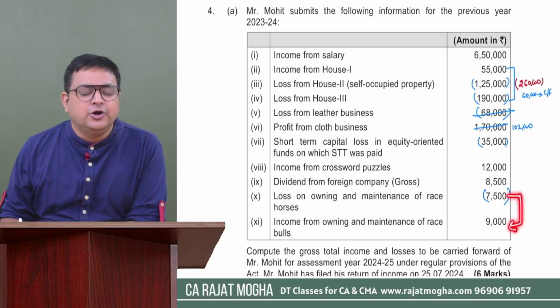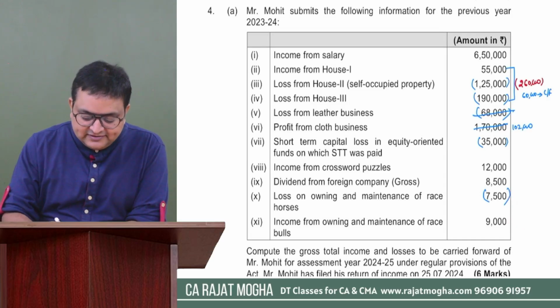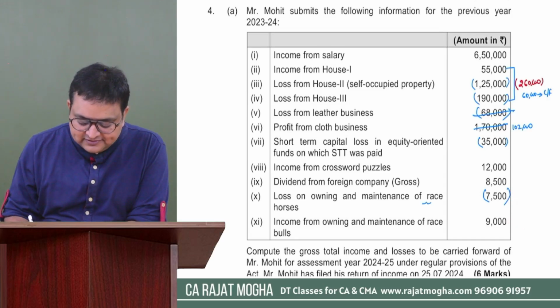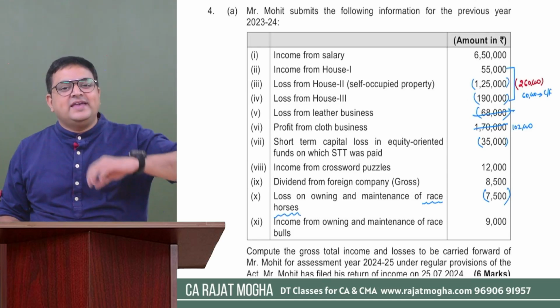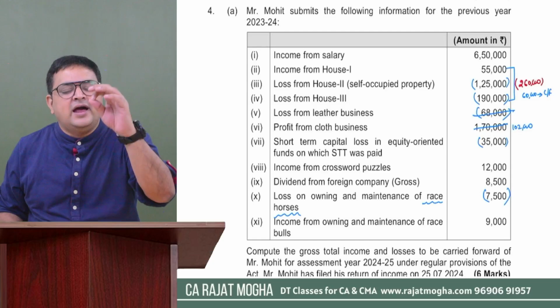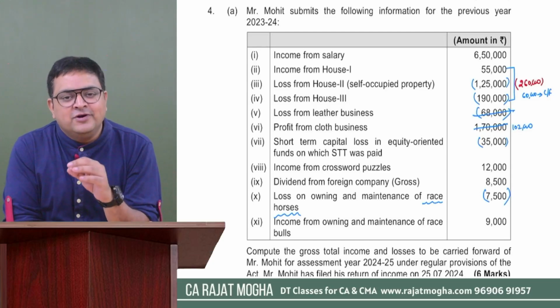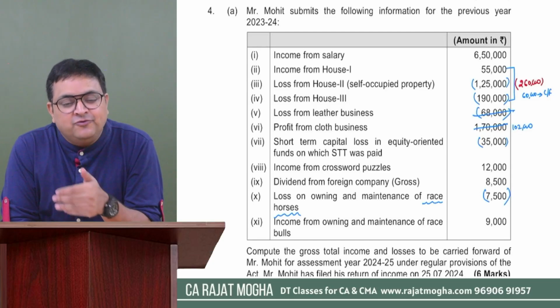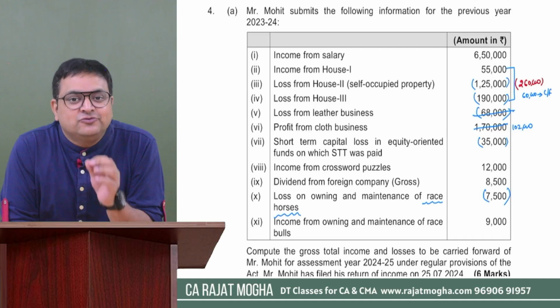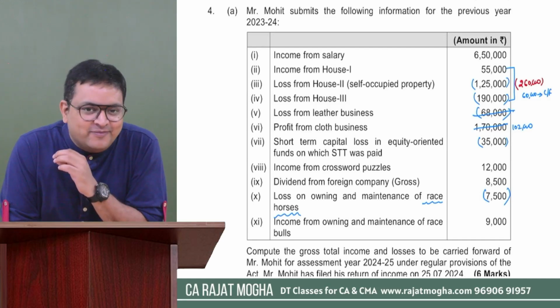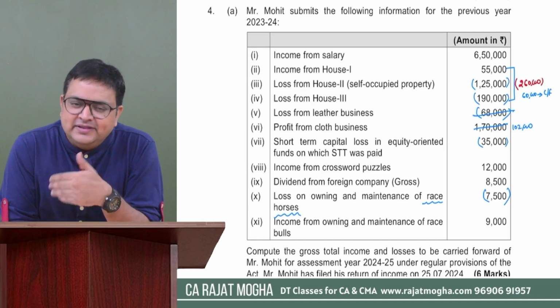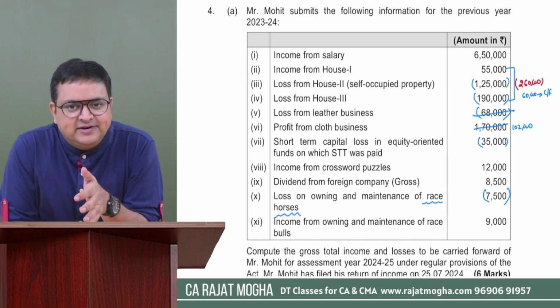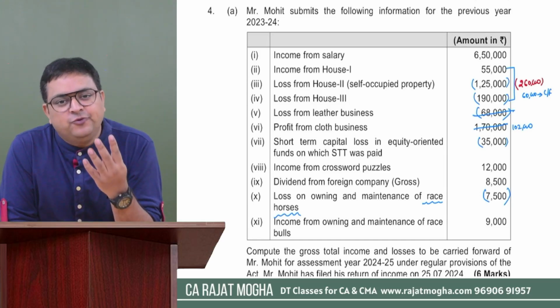The answer is no. Because regarding race horses, if the assessee has a loss from owning and maintaining race horses, such losses can only be set off from any other income of owning and maintaining race horses only, not from any other animal race. And that too, they can be carried forward. If they cannot be set off, they will be carried forward for only 4 years.